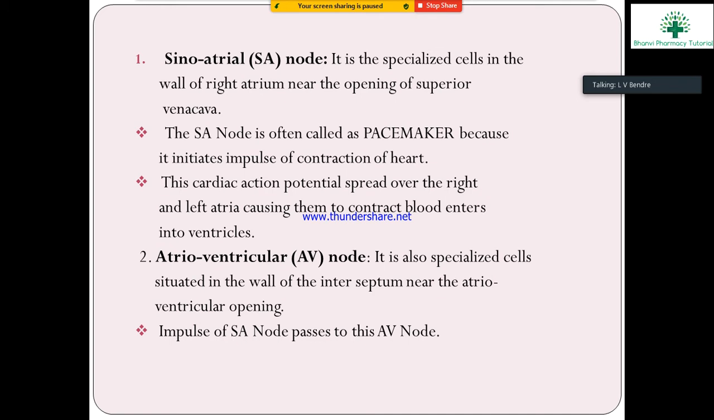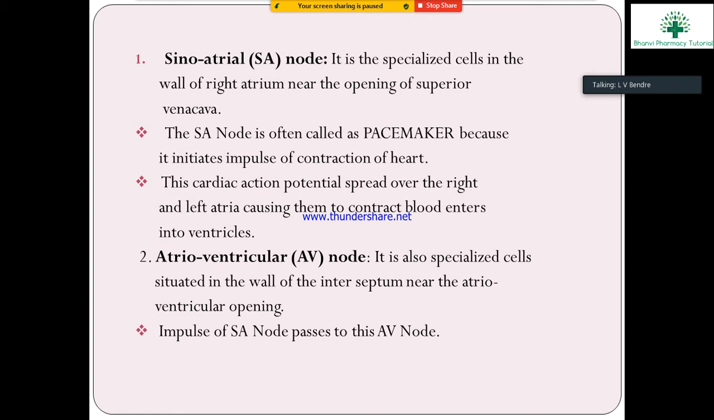Those impulses initiate the beating. Beating means that the impulses are converted into electrical impulses, and these initiate the contraction of the heart. Next, the cardiac action potential spreads over the right and left atrium, causing them to contract. Blood enters into the ventricles.